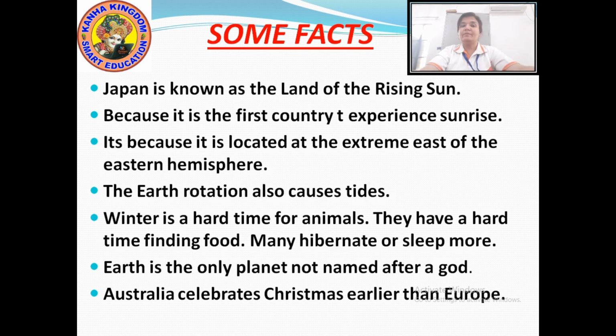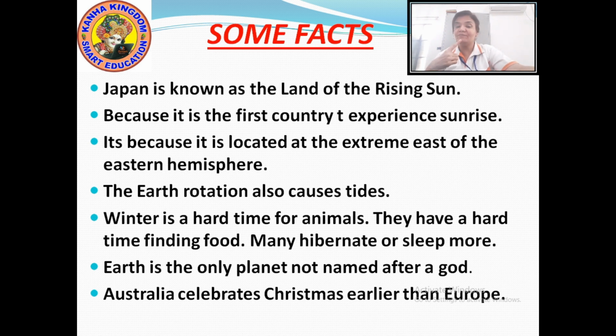And why is it that the sun rises in Japan first? It is because it is located at the extreme east of the eastern hemisphere. Japan is known as the land of rising sun for two reasons.